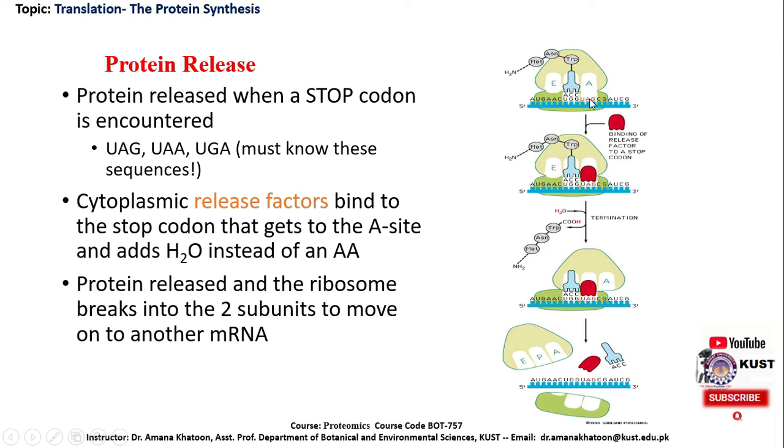So in response to UAG, a release factor comes and binds to this codon. Cytoplasmic release factor binds to the stop codon that gets to the A site and adds a water molecule instead of the amino acid. Protein is released and the ribosome breaks into two subunits to move on to another messenger RNA.